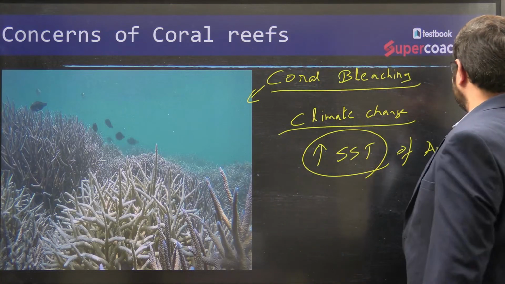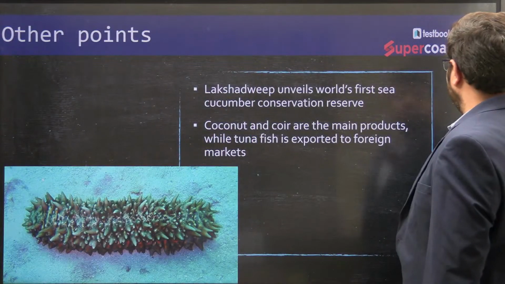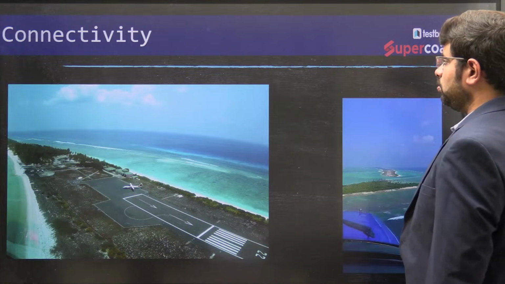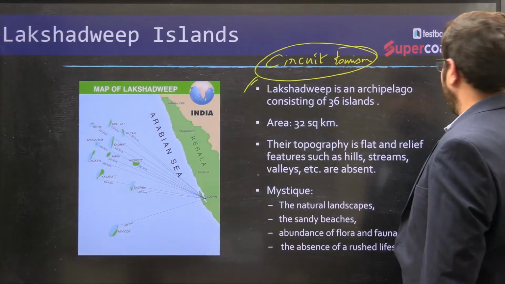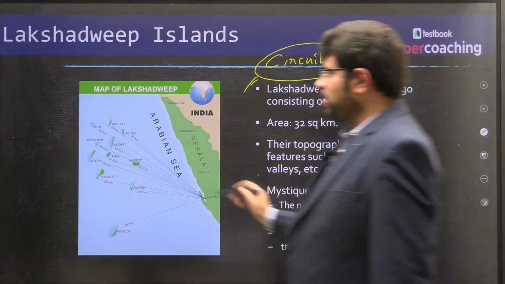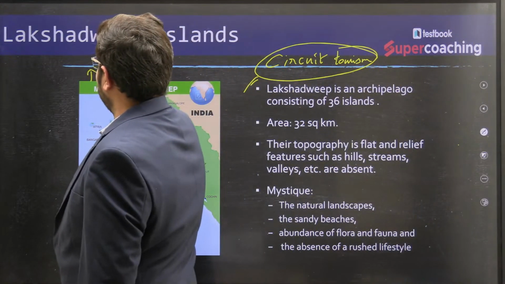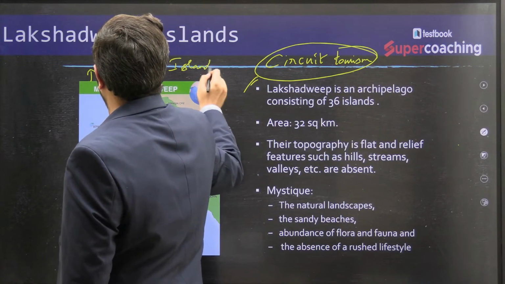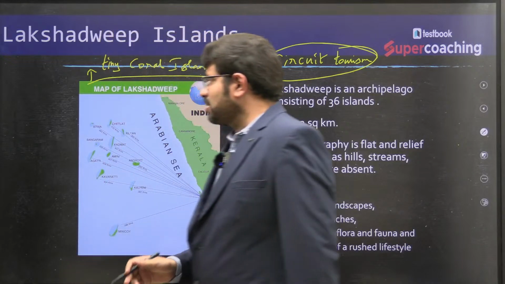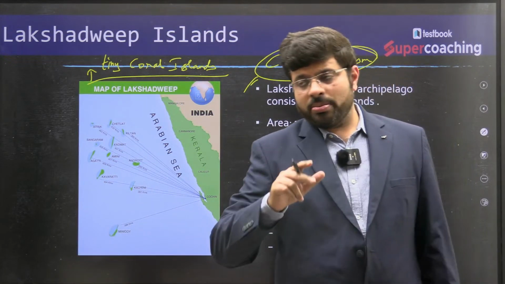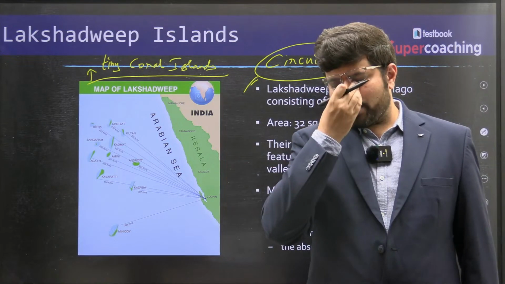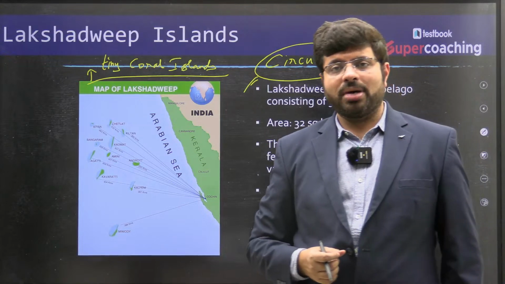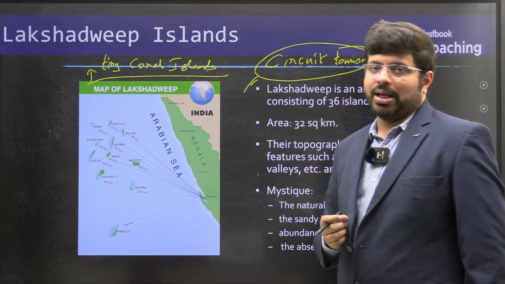And how have the corals of Lakshadweep been formed? You need to understand another important thing: the formation of Lakshadweep. When you talk about the Lakshadweep formation, Lakshadweep is a group of tiny coral islands. Remember, the islands of Andaman Nicobar have an association with the boundary of India and Myanmar, whereas here they are tiny coral islands.